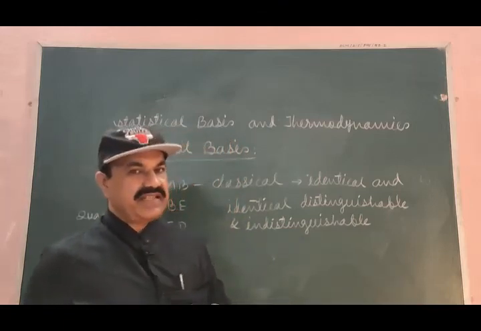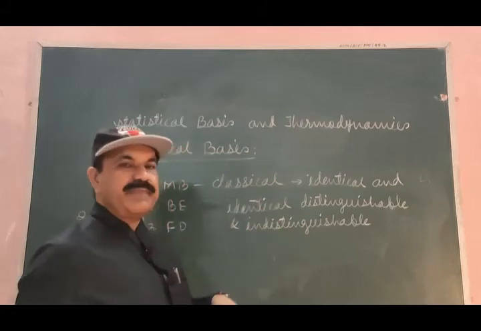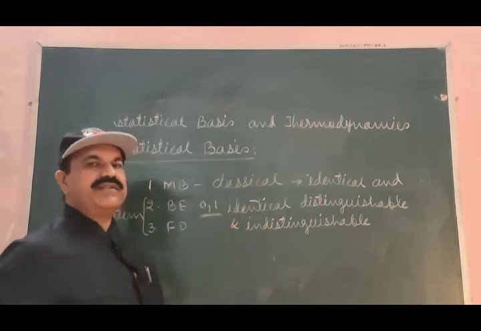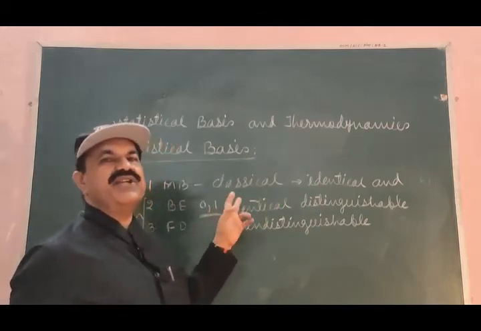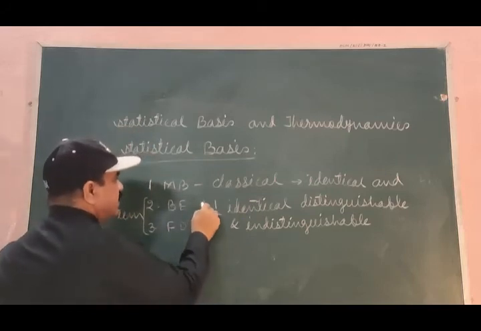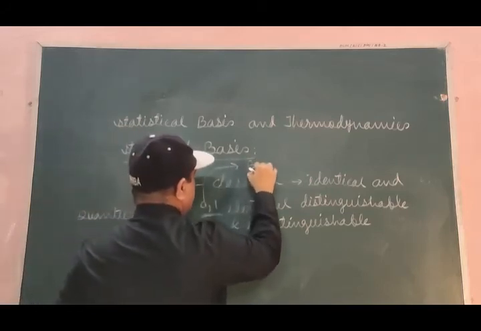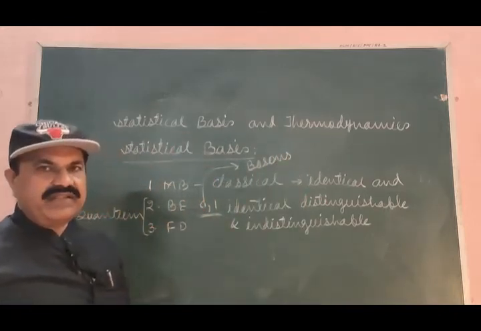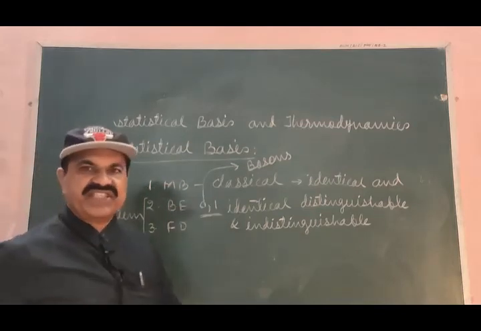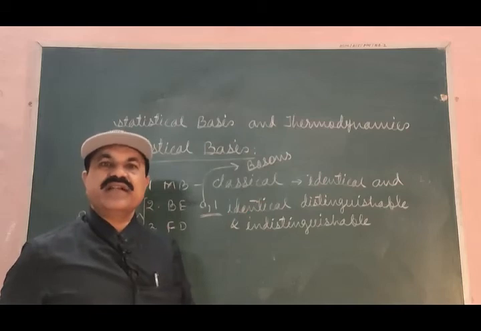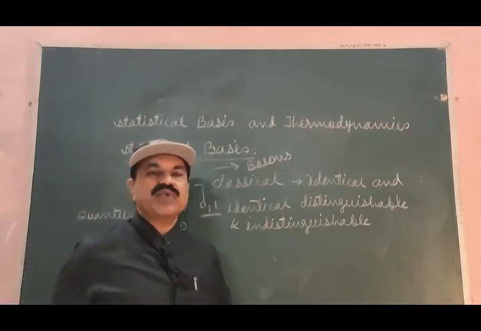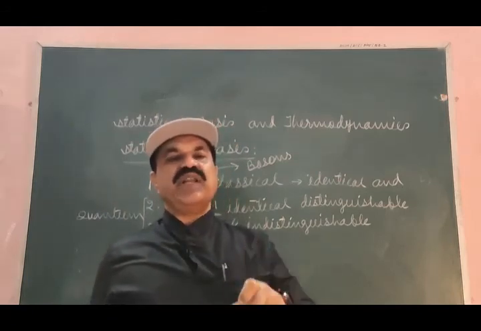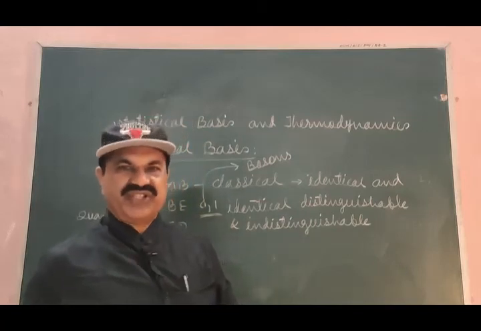Next condition, spin of these particles may be either 0 or 1. These particles are known as bosons. Examples of bosons are mesons and helium nuclei at lower temperature.